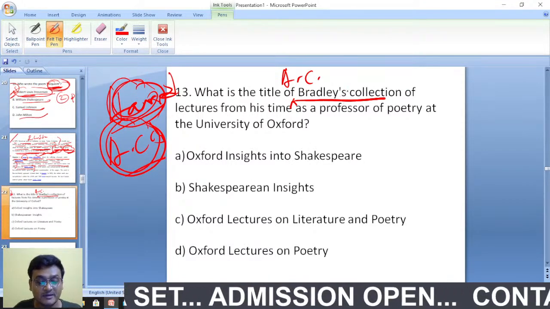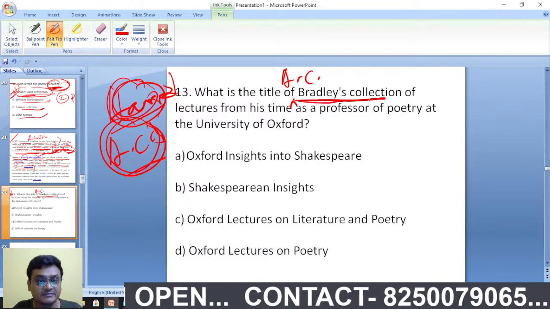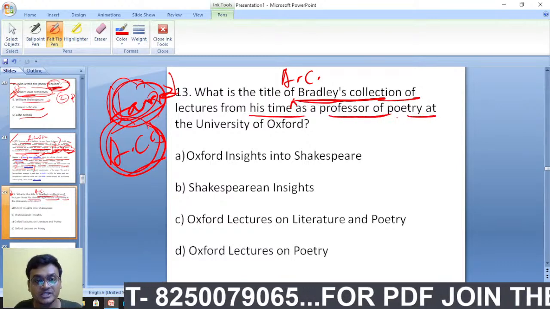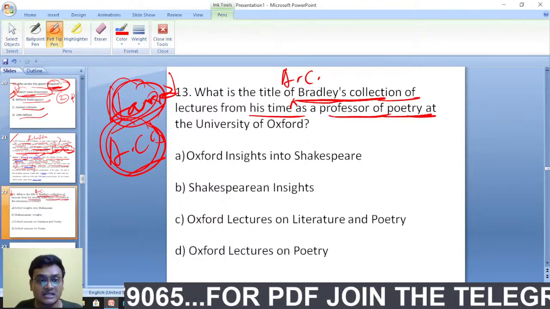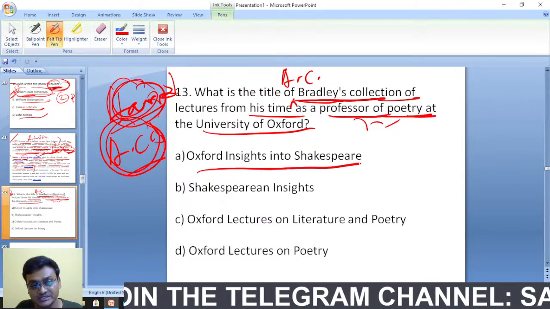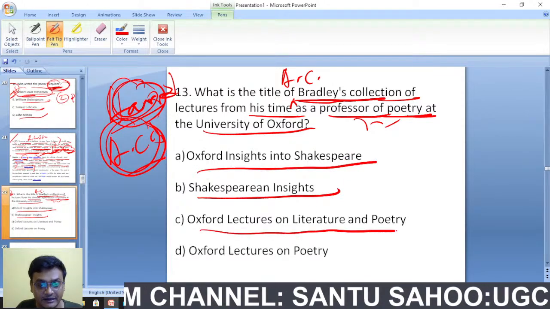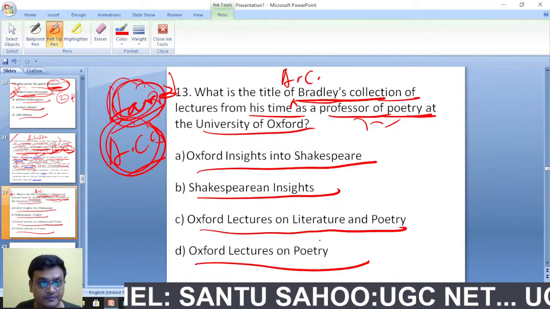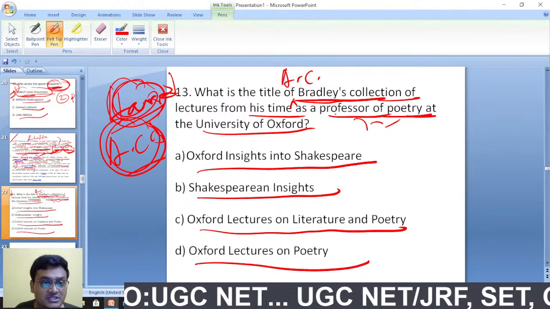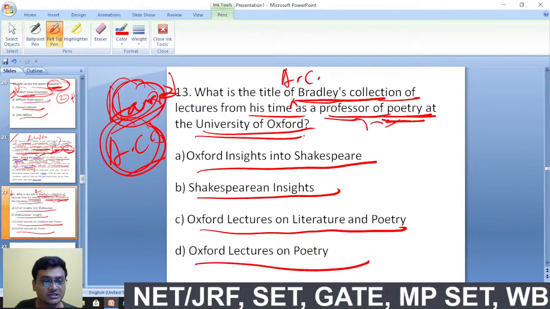A.C. Bradley is the most famous one here. What is the title of A.C. Bradley's collection of lectures from his time as a professor of poetry at the University of Oxford? Oxford Insight into Shakespearean Insights, Oxford Lectures on the Literature and Poetry, or Oxford Lectures on Poetry.